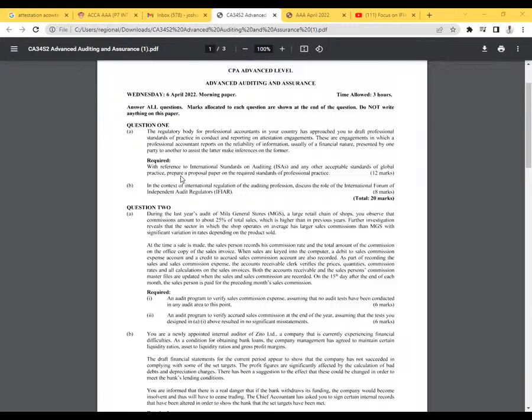These are engagements in which a professional accountant reports on the reliability of information, usually of a financial nature, presented by one party to another to assist the latter make inferences on the former. Big English for nothing, really.